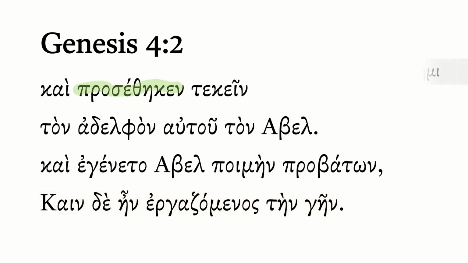Well, let's start with this first verb, prosetheken. Of course, we see the kai, so now we're continuing. But the first verb is from prostithemi, and even though it does have a kappa, if you recall with these athematic mi verbs, often the aorist form will have that kappa as well. So this happens to be a third singular aorist active indicative. And technically, prostithemi means to add to, like I'm going to add to something.